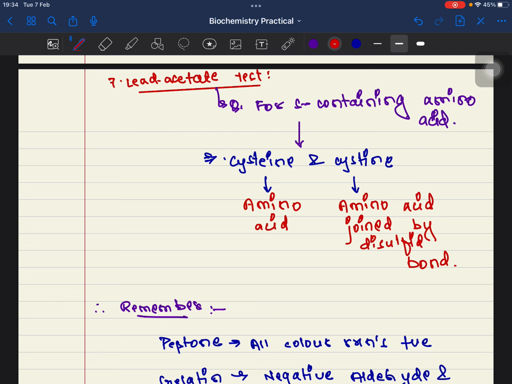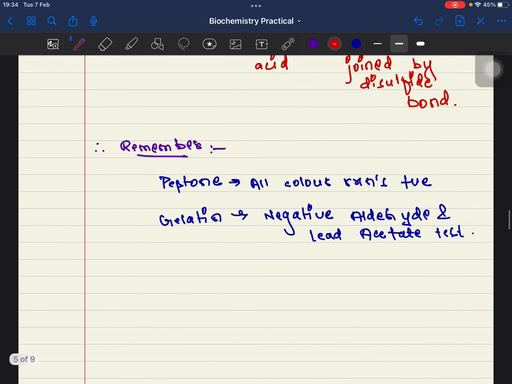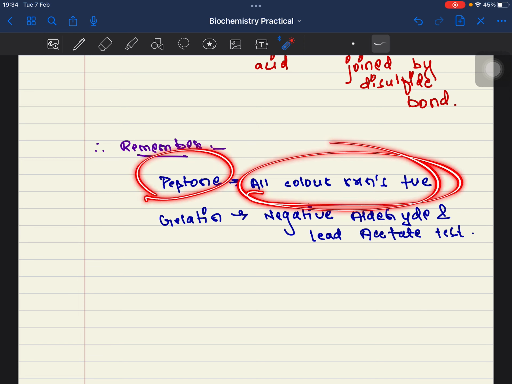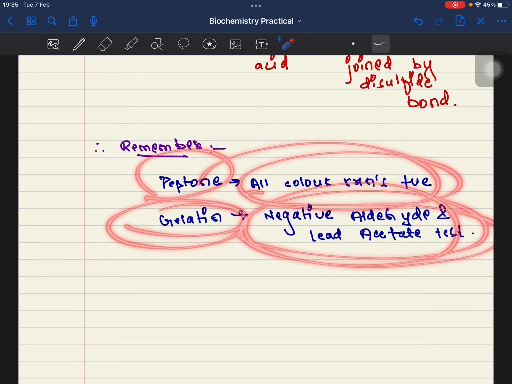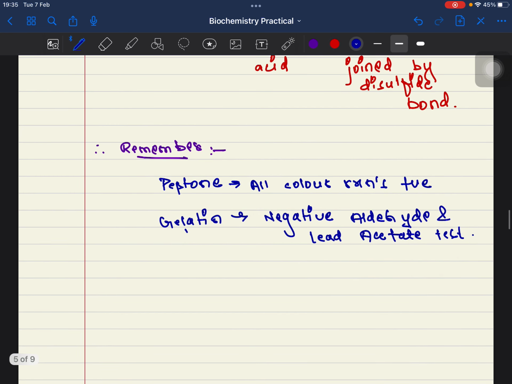Disulfide bonds. Generally, what kind of bonds are present between amino acids? Peptide bonds, but in case of cystine, disulfide bonds are present. Come down. Remember, peptone and gelatin. If your sample is peptone or gelatin, never be confused. In peptone, all the color reactions are positive, while in gelatin, the aldehyde and lead acetate tests are negative. Also remember one thing, gelatin is a type of derived protein.